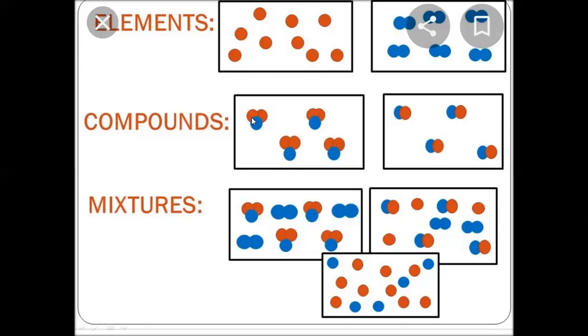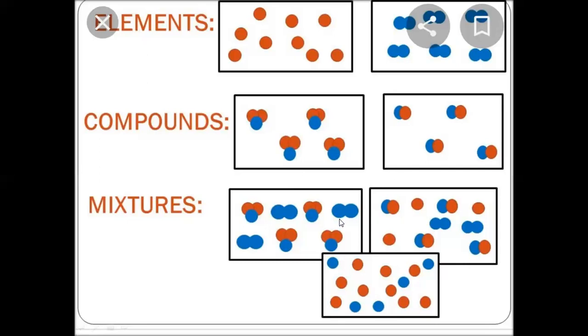But as we have two types of balls or two color balls, red balls and a blue ball, I told you when different atoms combine together and then they form a molecule, it is called a compound. So these are compounds. And in this case, again, two different atoms combine together, red and blue, and then they form a molecule. So again, these are compounds.